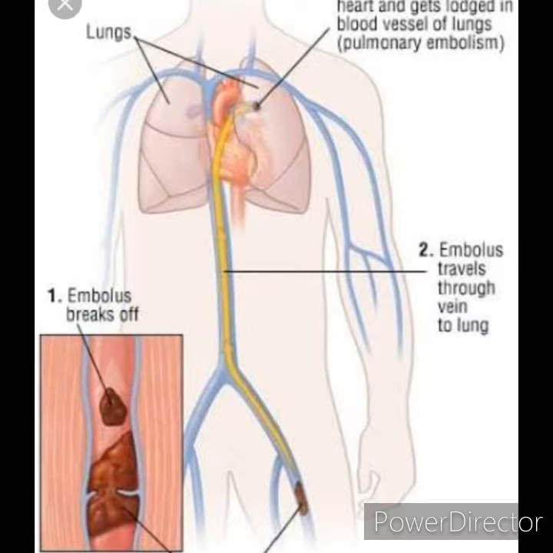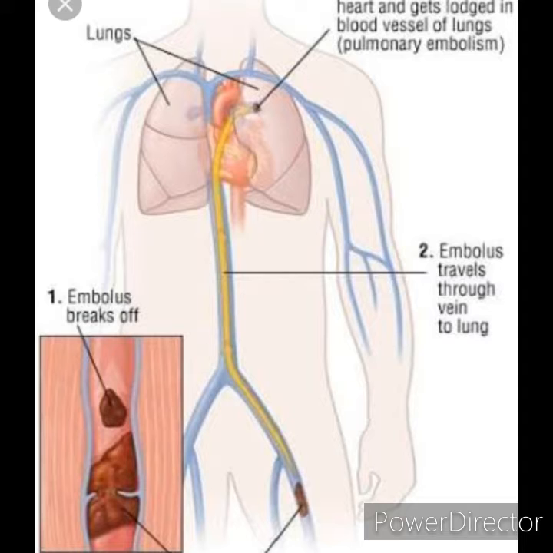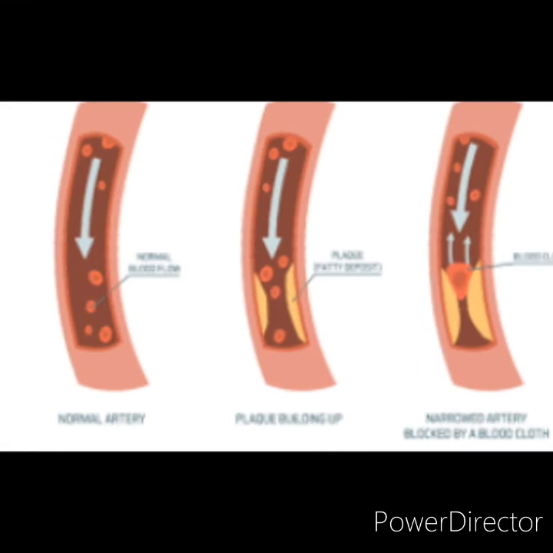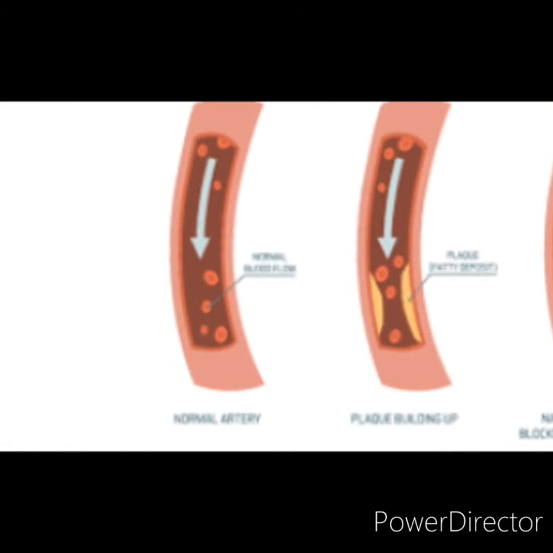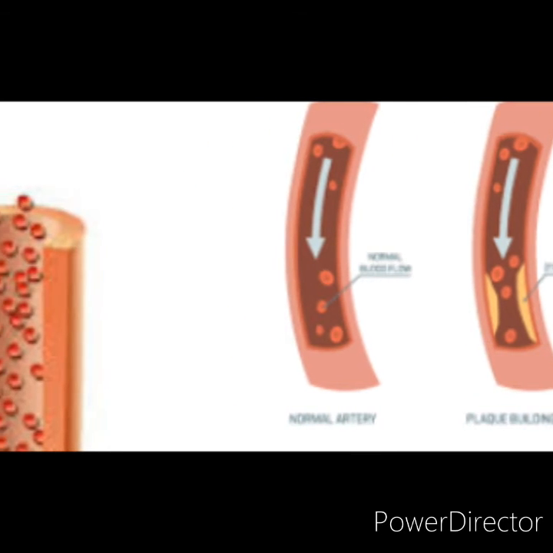And second is retrograde embolus. The embolus which travels against the flow of blood is called retrograde embolus. And anterograde embolus is the movement of the emboli in the direction of blood flow.